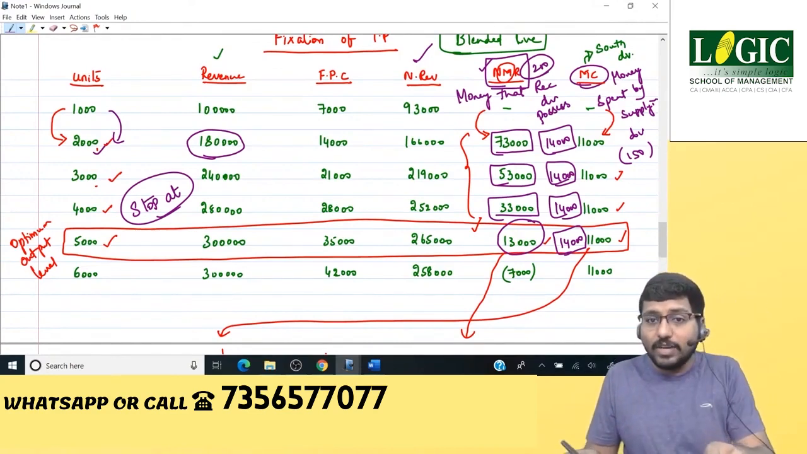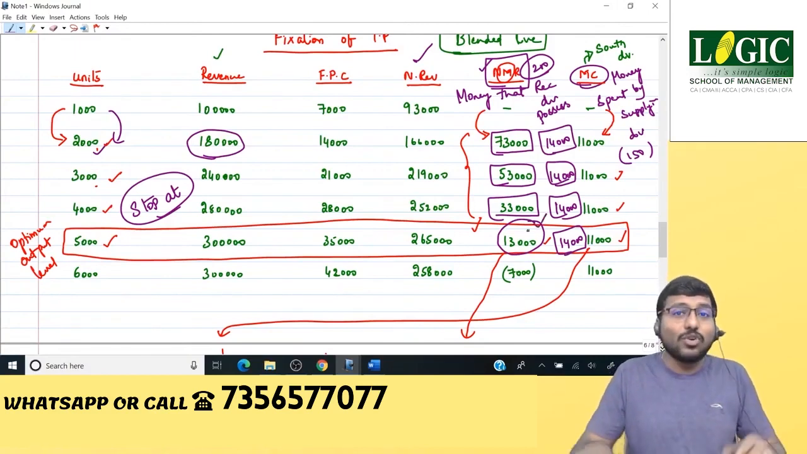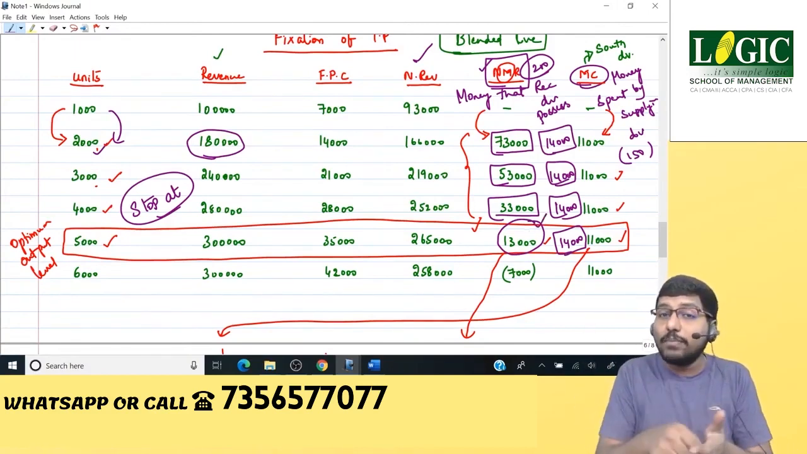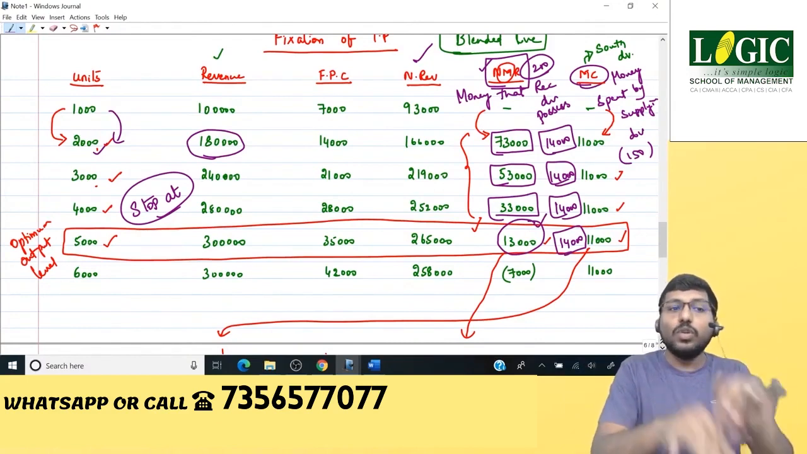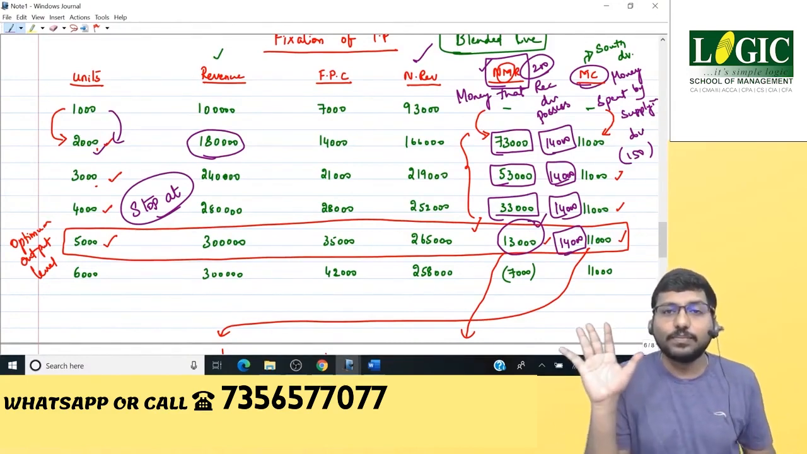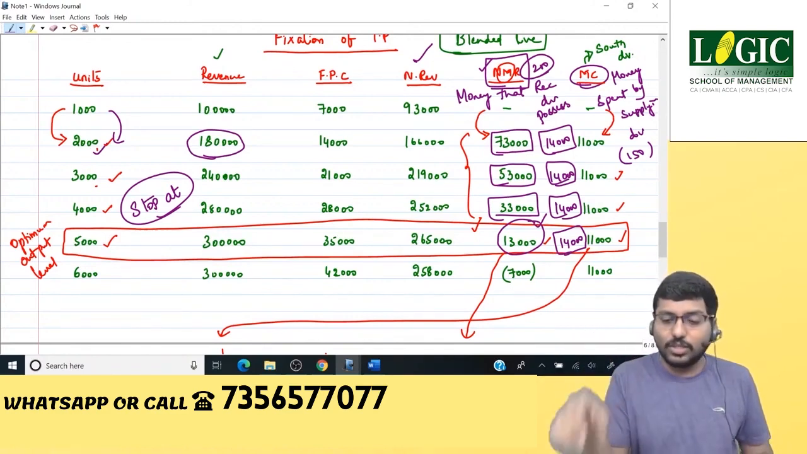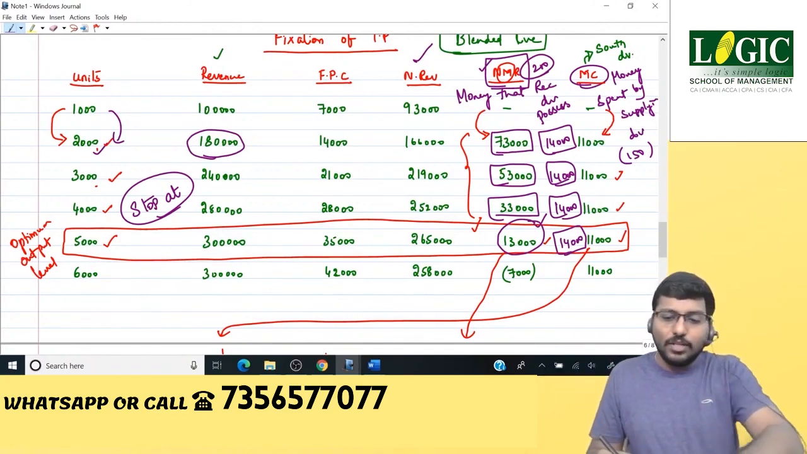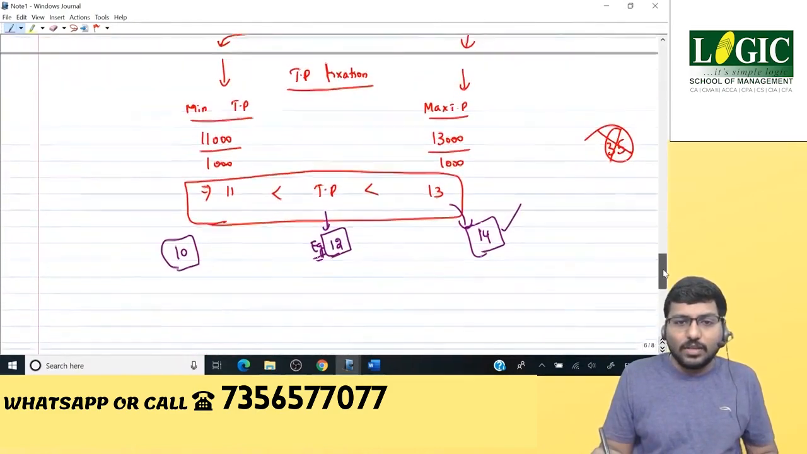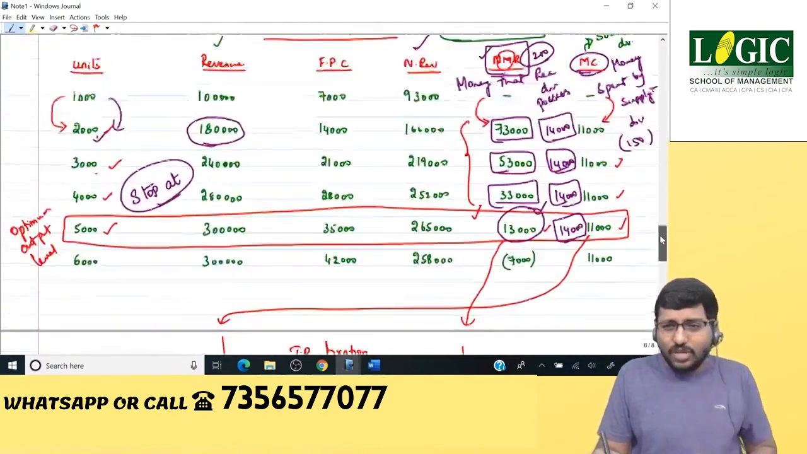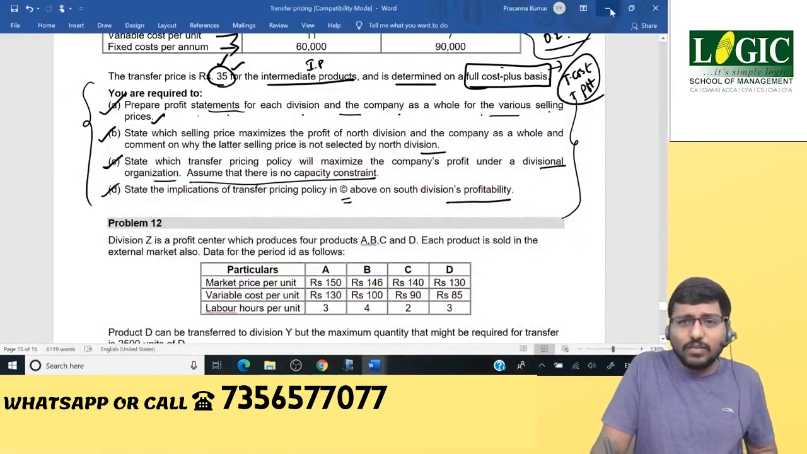To make him stop at 5000, you know that the money that he has got is 13,000. Therefore, ensure that your TP is fixed less than 13,000. Then only he will stop at 5000 output level. That's the logic. You understand the point? Chalo, fantastic. Anyway, you got this? Now let's move on and revise it one more time.